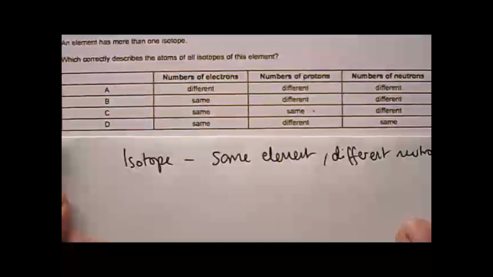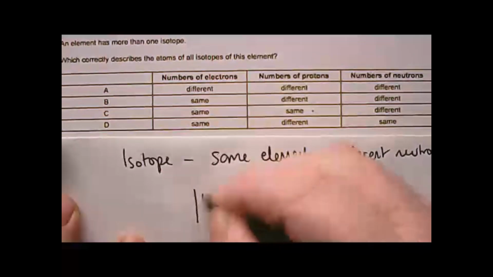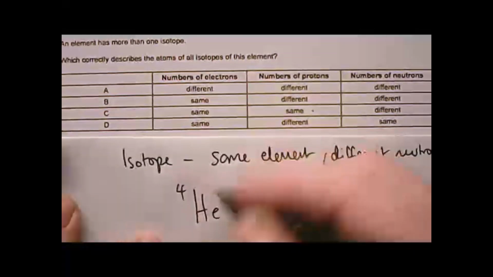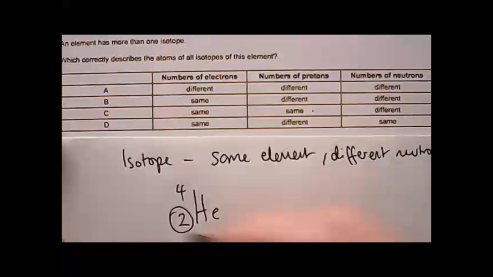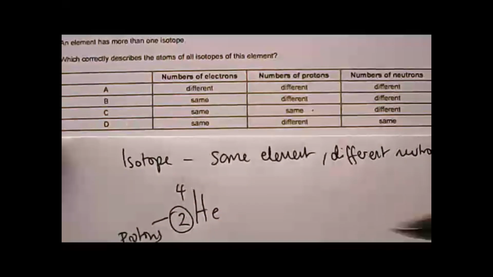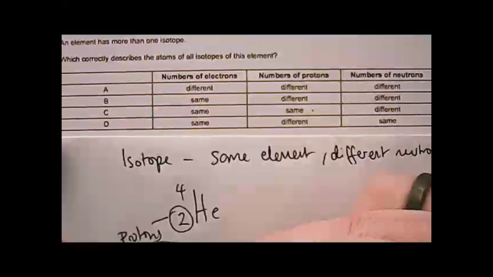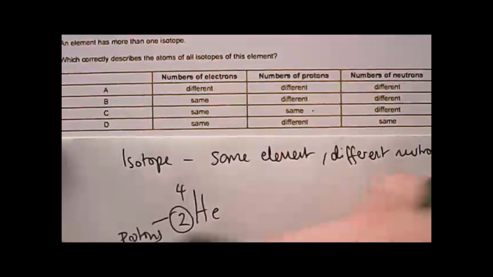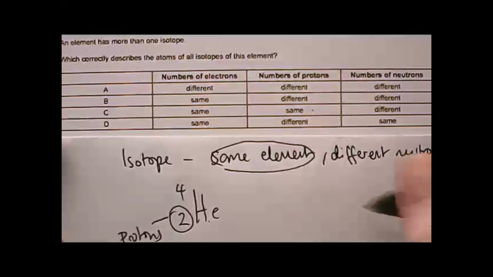Okay, by same element. Well, what is it that defines an element? Let's think of helium. We've got a relative atomic mass of 4, an atomic number of 2. What does that number tell us? It tells us how many protons there are, and that is critical to what element we've got. If you change the number of protons, you've got a different element. You can't change the number of protons without changing our element. So if we want the same element, we must have the same number of protons.